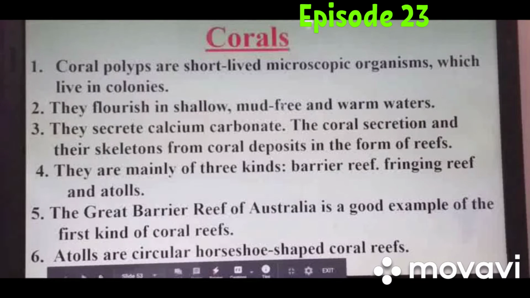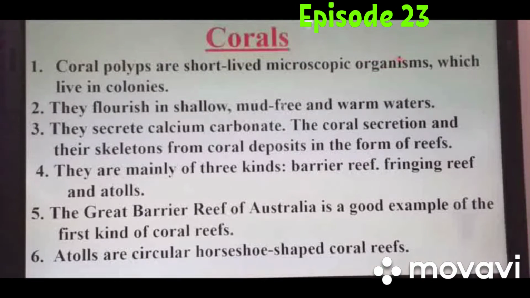Now, the corals. What are the corals? Or write a short note on corals. So, corals actually are the polyps. Polyps are short-lived microscopic organisms, very small or tiny organisms, which live in colonies, means in groups. They flourish in shallow, mud free and warm water.